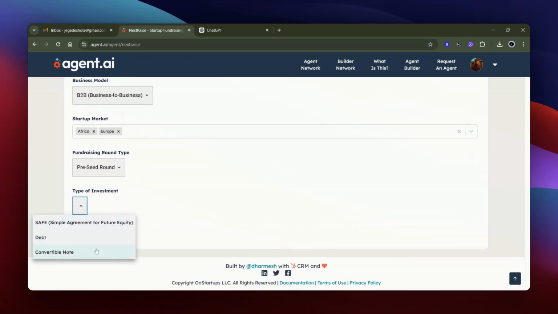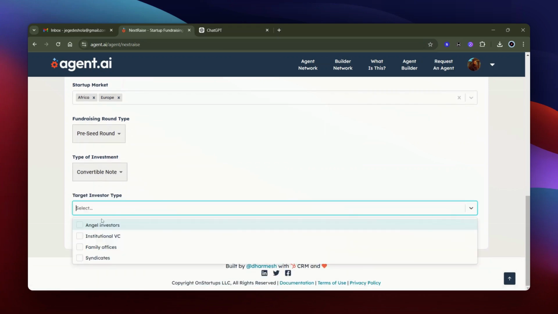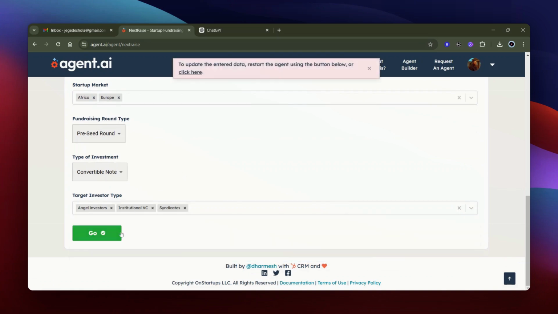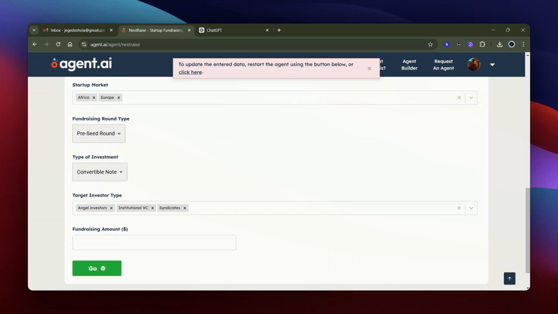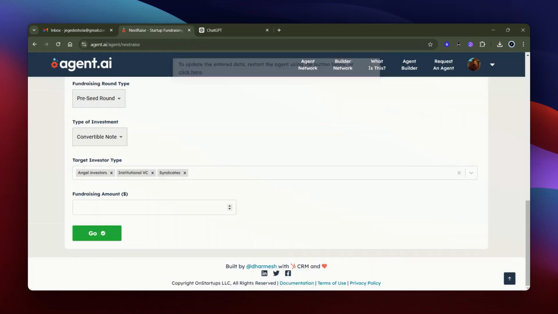The type is a convertible note. And then we're looking for angel investors, institutional VCs, and syndicates that are interested in this. We'll be raising 50,000.